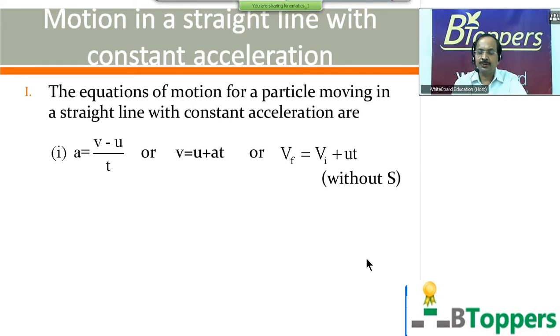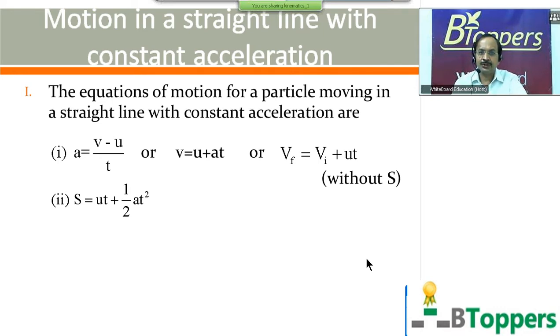In some of the books, they use a different notation. Instead of u, they write vi for initial velocity. Instead of v, they may write vf for final velocity. This equation does not contain letter s. So this equation can be used for those objective problems where you are not given the displacement s and not asked to calculate the displacement s.